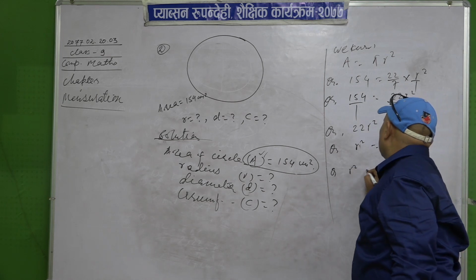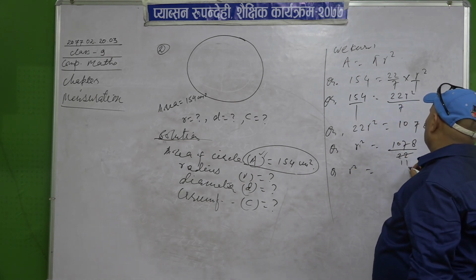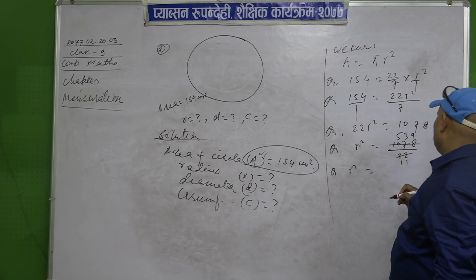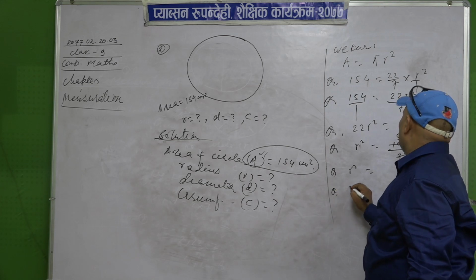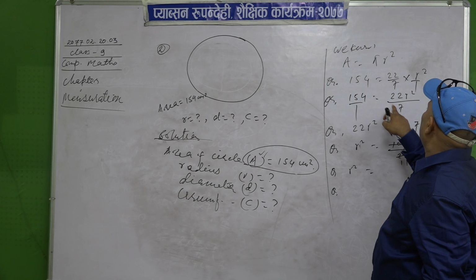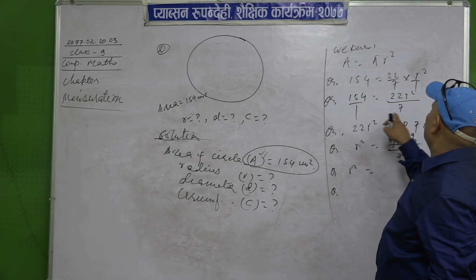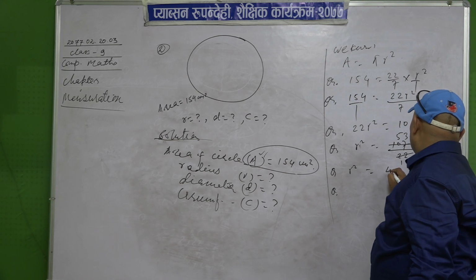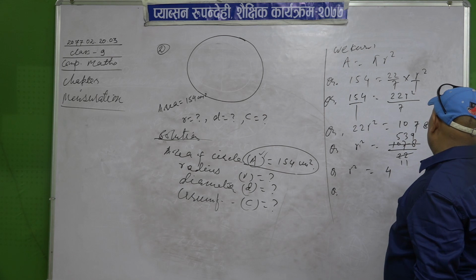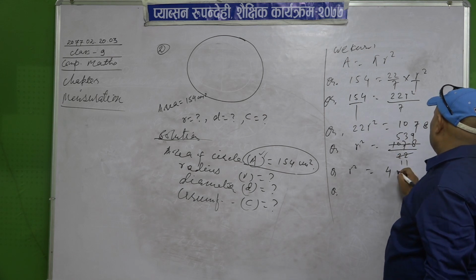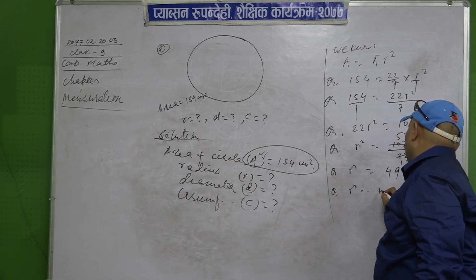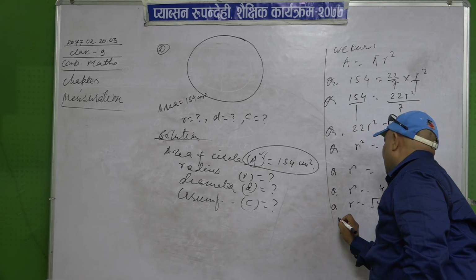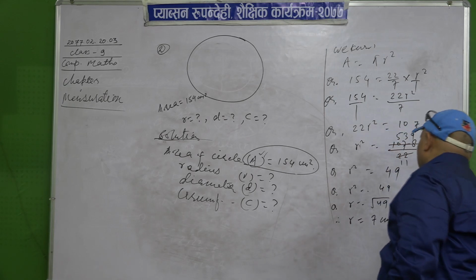Now divide: r square is equal to 1078 upon 22, which gives 49. So r square is equal to 49, and taking the square root, r is equal to root 49, therefore r is equal to 7 centimeter.